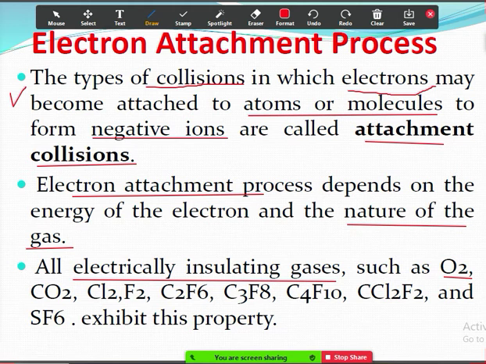Oxygen, carbon dioxide CO2, Cl2 chlorine, F2, C2F6, C3F8. These are a few more insulating gases. CCl2F2 is a freon, and SF6 is the popular one. We have SF6 circuit breakers. Among all the insulating gases, the popular one is SF6, sulfur hexafluoride, and in some cases they mix nitrogen also. All these exhibit the electron affinity property.